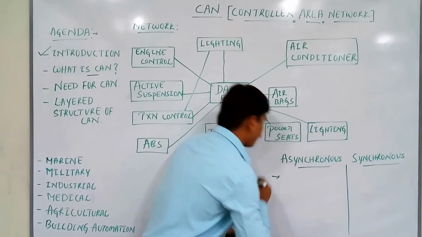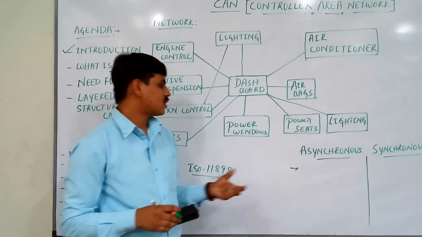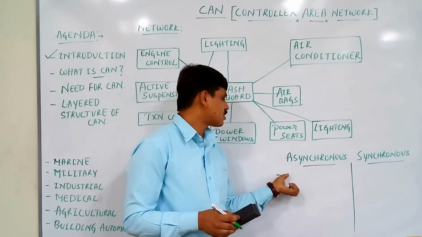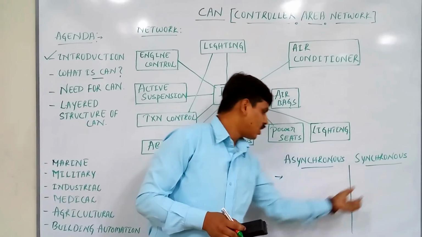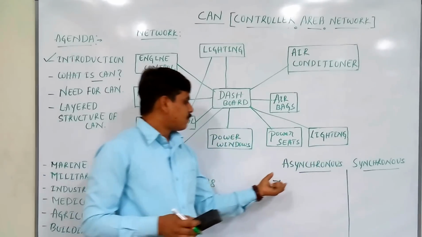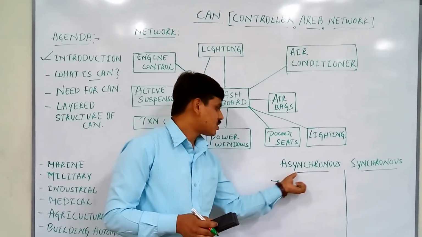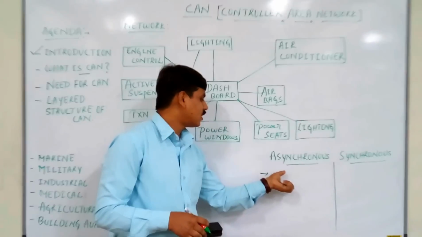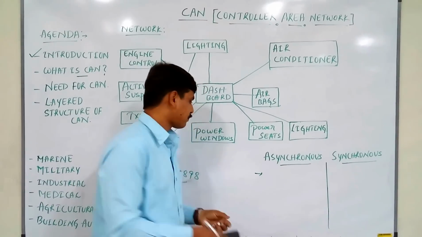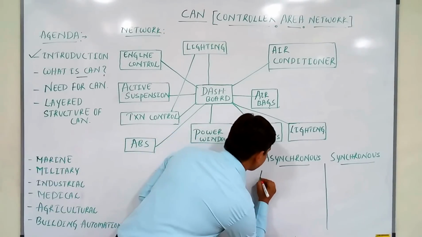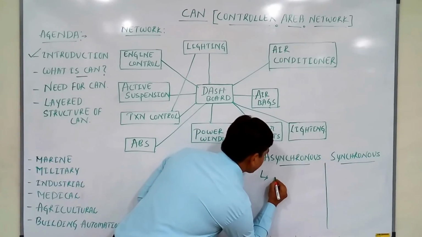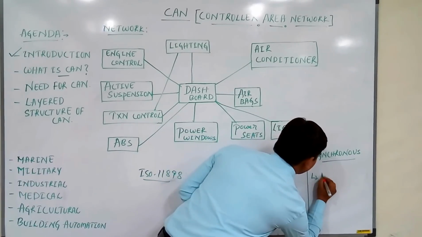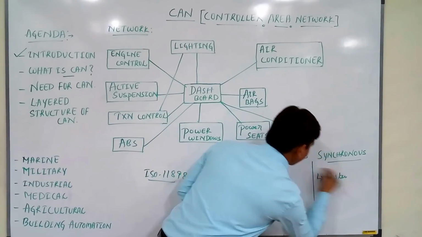In synchronous transmission, the sender and receiver both use the same clock signal. But in asynchronous transmission, the sender transmits a synchronization signal to the receiver, any receiver, before it transmits its data. And in asynchronous transmission, the data transfer rate will be slower compared to synchronous. In synchronous, the data transfer rate will be faster compared to asynchronous.